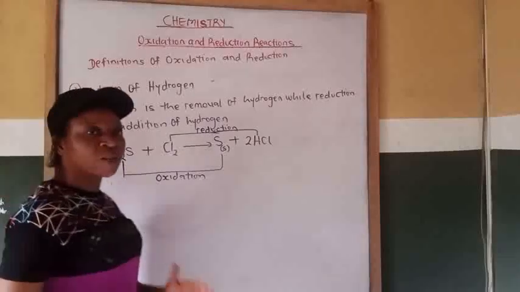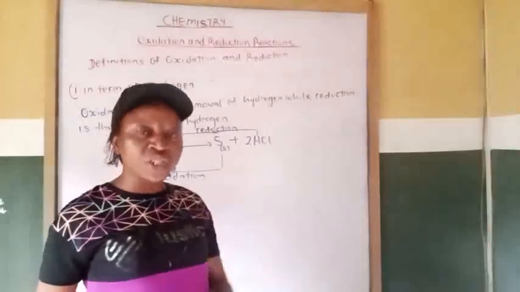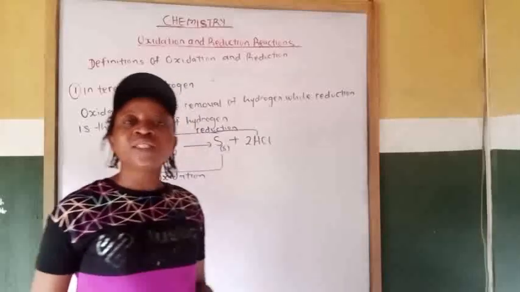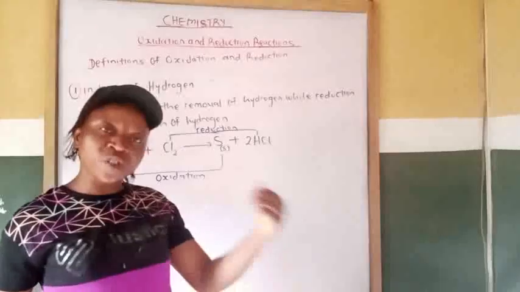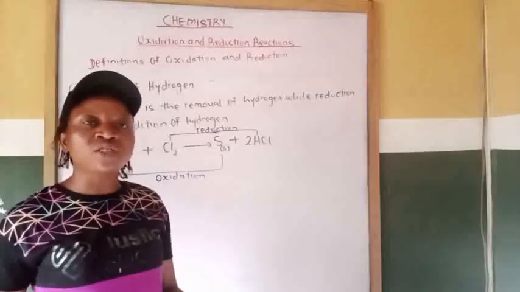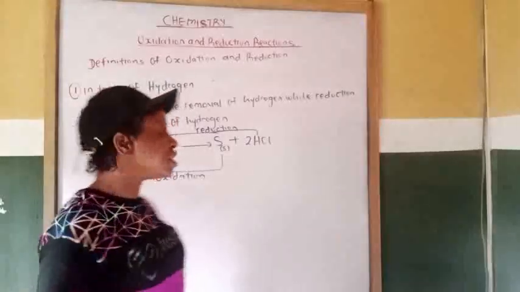Now, which substance is the oxidizing agent? Which one is the reducing agent? Don't forget that I said that the substance that undergoes oxidation is a reducing agent, while the substance that undergoes reduction is an oxidizing agent.